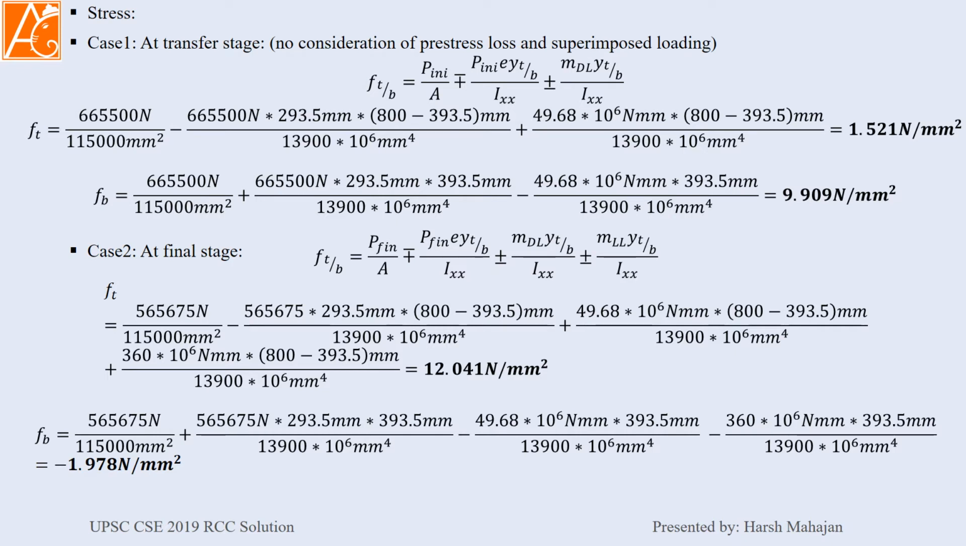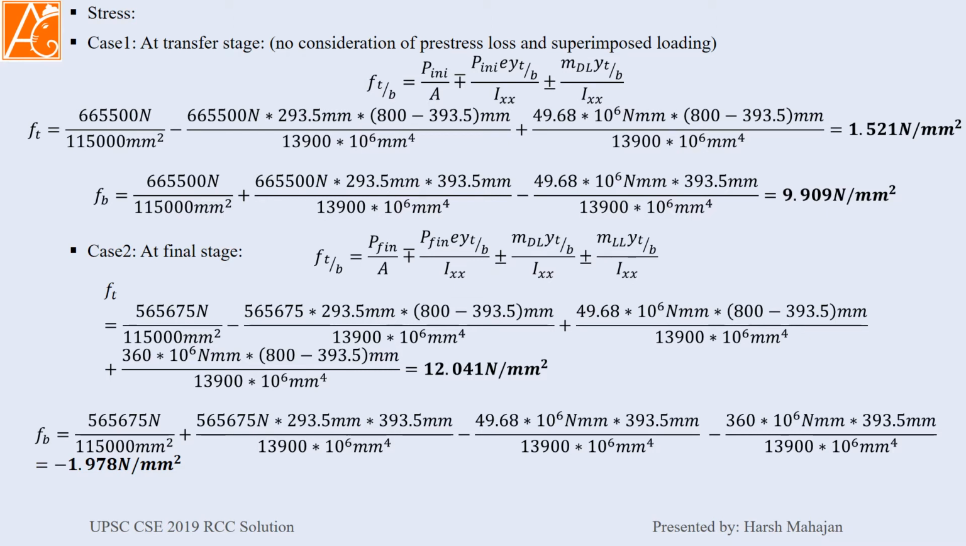So the total height of the section is 800 mm minus the location of the neutral axis from the bottom fiber, 393.5 mm. So this will be your y top, divided by I axis given in the question, plus moment due to dead load we calculated in the previous slide into again y divided by I axis. 1.521 Newton per mm square is your stress at the top. Now stress at the bottom, nothing, just the sign is changed. It comes to 9.909 Newton per mm square.